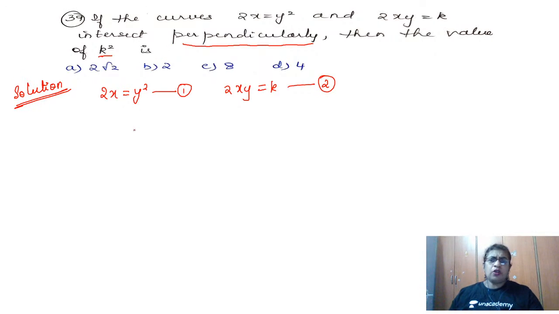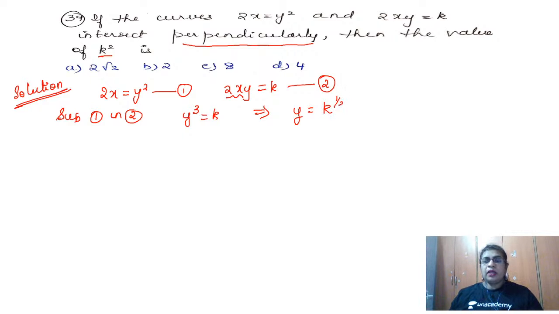So how to find the point of intersection? Substitute one equation into the other. That means in place of 2x, what you have to write? y square. So when you substitute y square into the second equation, y will become y cube is equal to k. I don't want y cube, I want y. So what you have to do? Take the cube root. So y is nothing but k to the power 1 by 3. Keep it aside. y is equal to k to the power 1 by 3.